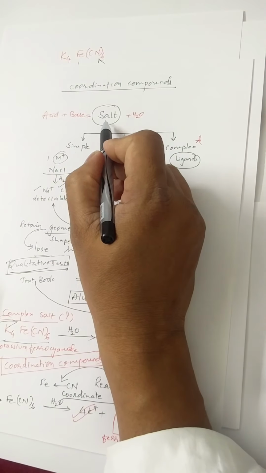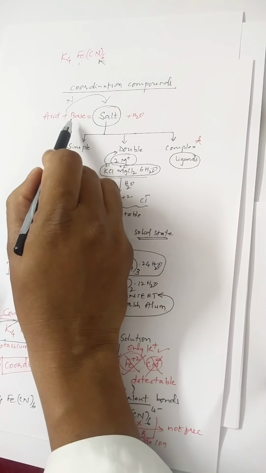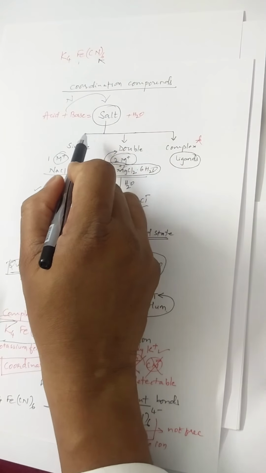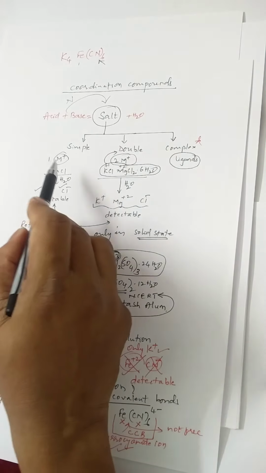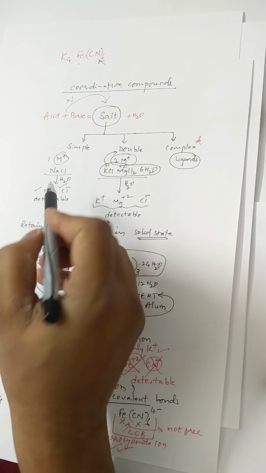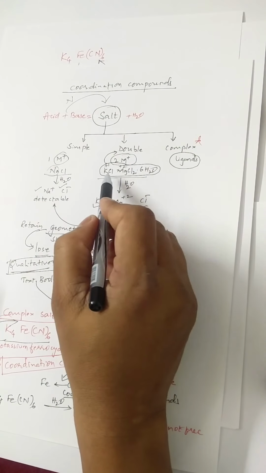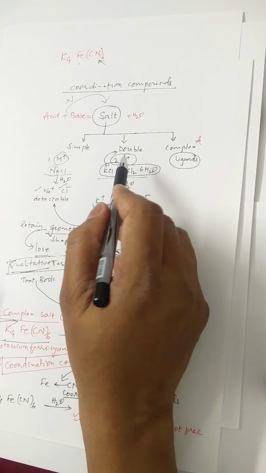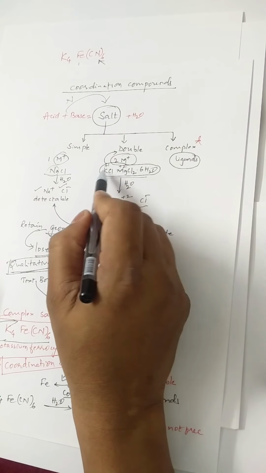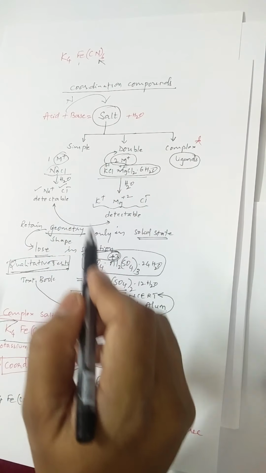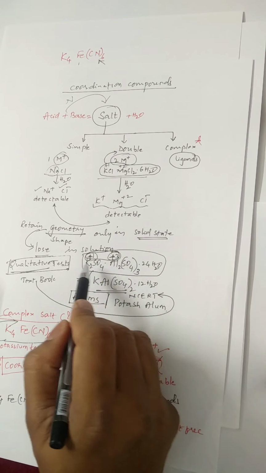A salt is a neutralized product of an acid and a base. Salts are of 3 types: simple salt, double salt, and complex salt. A simple salt has only one metal ion. You can have several examples. A double salt has 2 metal ions. There is another special type of double salt. A double salt is a normal double salt if the metal ions are present in +1 and +2 oxidation states, whereas if one metal ion is present in +1 and another in +3 oxidation state, it is called an alum.